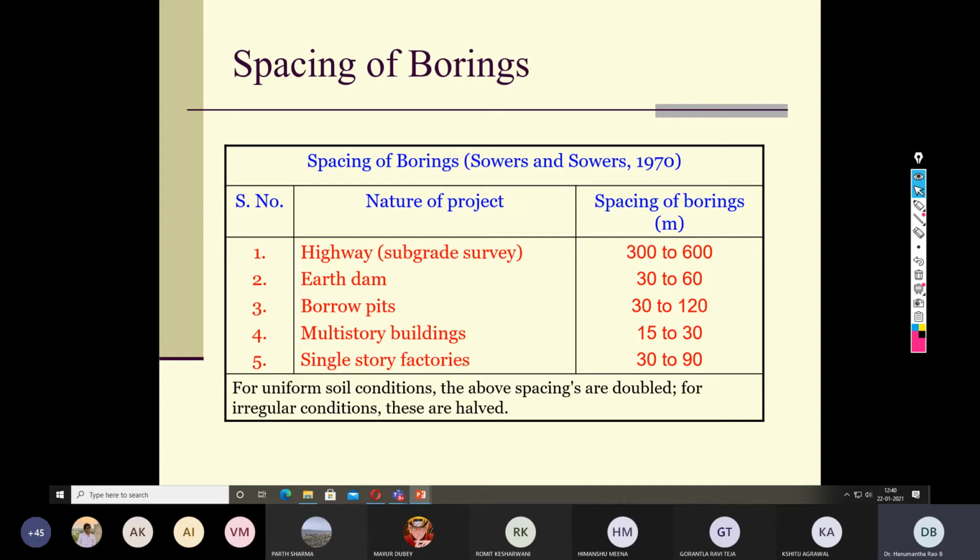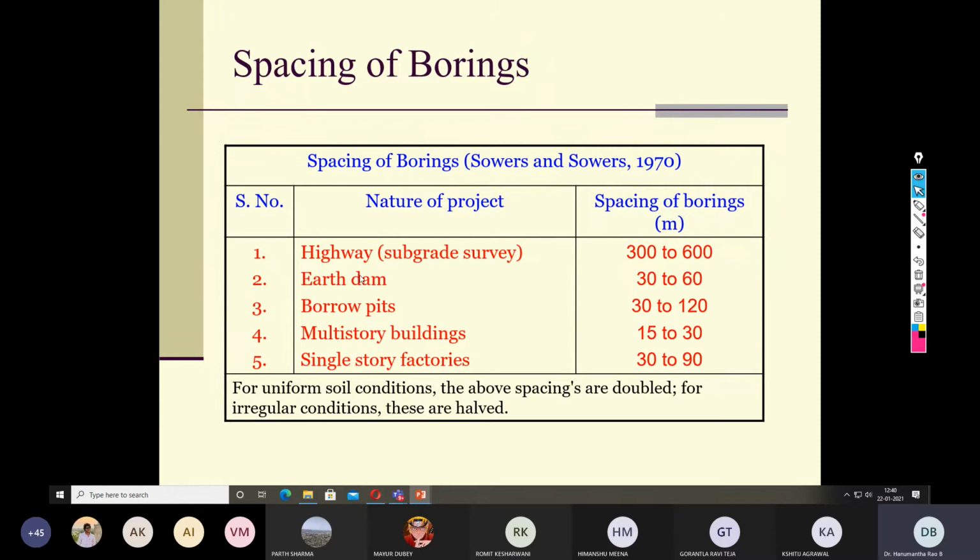Why should we have a range? This depends upon the variability of the soil. If there is high variability, then we should go for closer spacing. If there is more uniformity in the soil, then we can go for longer spacing of 600 meter. And let us also compare the importance of the structure, for example, earth dam and highway.